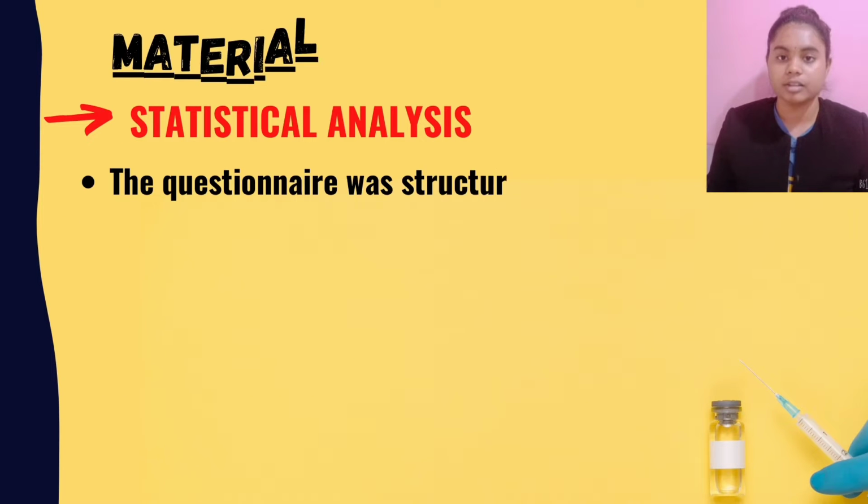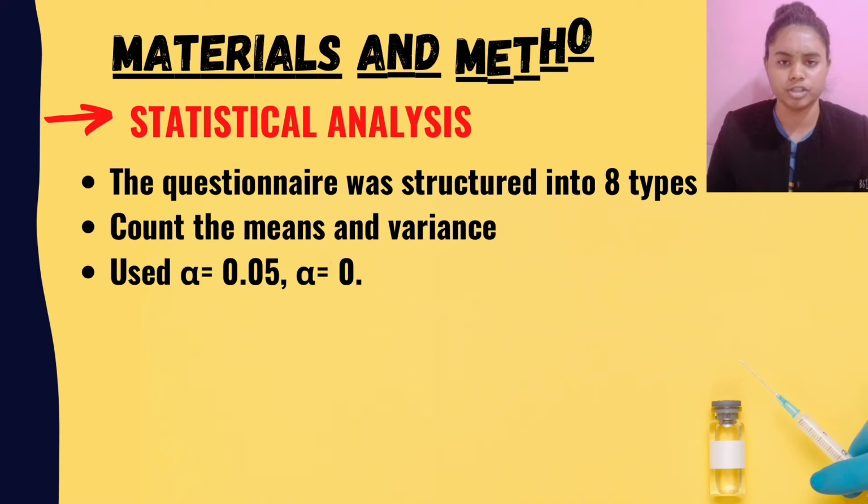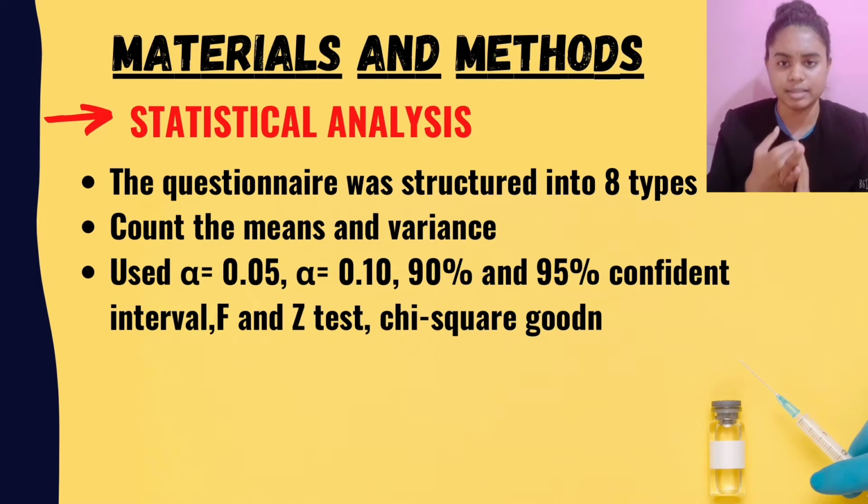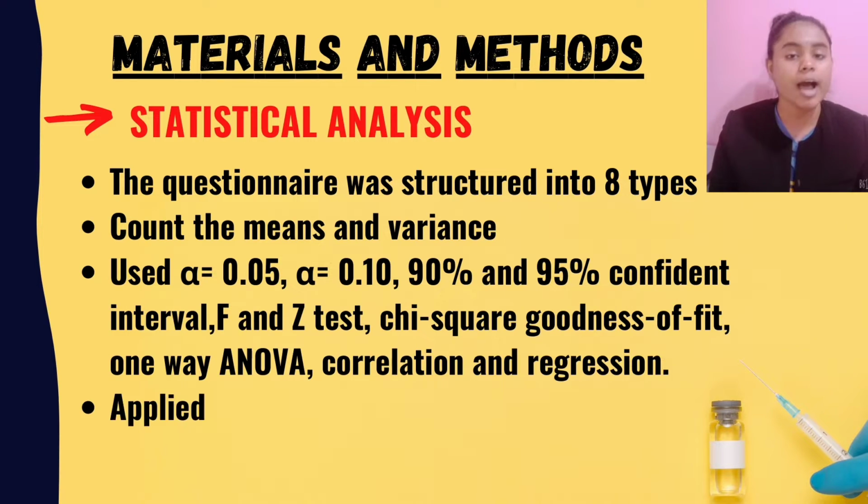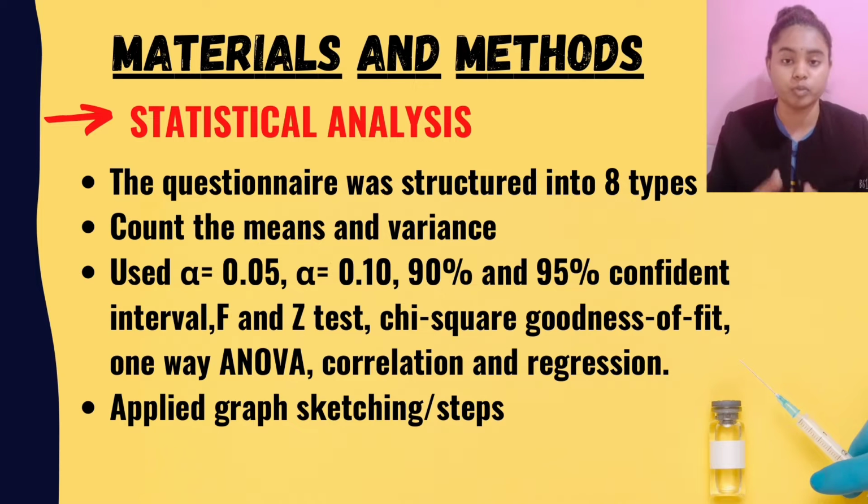For the statistical analysis, the questionnaire was structured into parameter estimation for 2 population parameters, hypothesis testing between 2 populations, chi-squared, analysis of variance, correlation, and regression. Furthermore, we have used some formulas to solve the questionnaire. As we know, means and variance are very important in statistics. We count the means and variance. All the questions were calculated using alpha 0.05, alpha 0.10, 90% confidence interval, and 95% confidence interval.